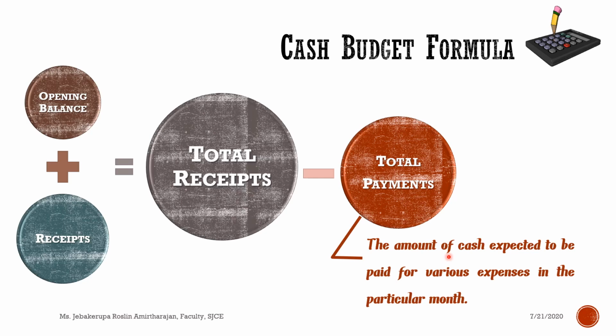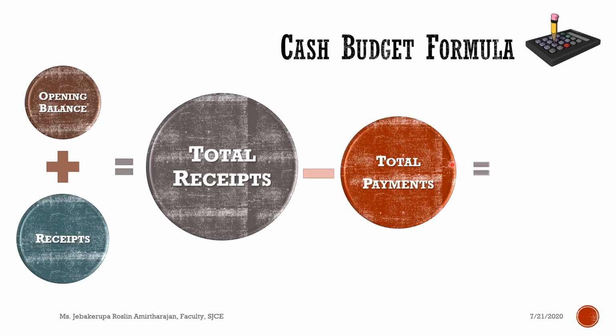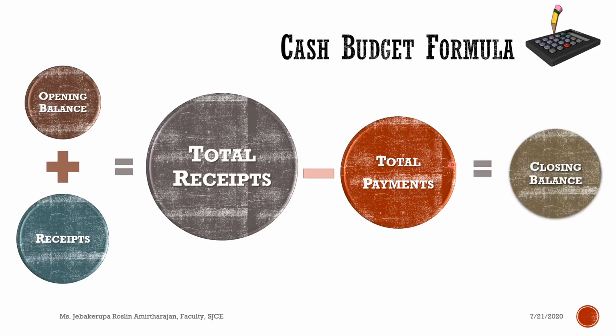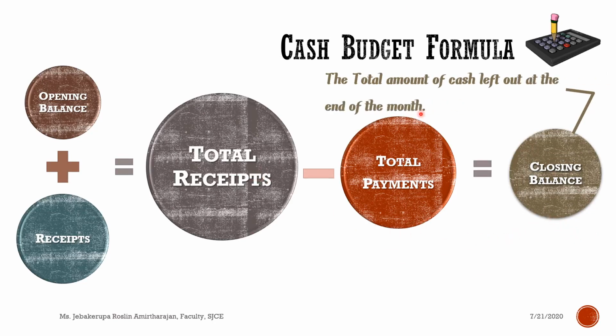So you also have an expectation that in this month I have to make all this payment. So now what you have to do, you have to list all the payments, calculate the total of the payments, and that total payment amount is subtracted from the total receipt. So now what you get? You get closing balance. Okay, so after you subtract total payments from the total receipts, you get closing balance.